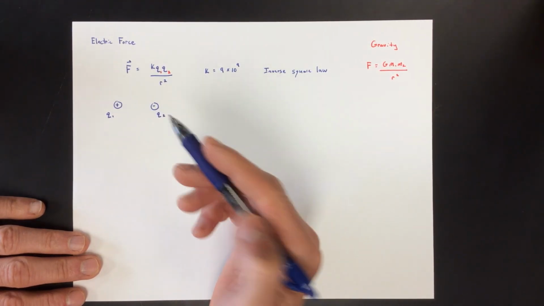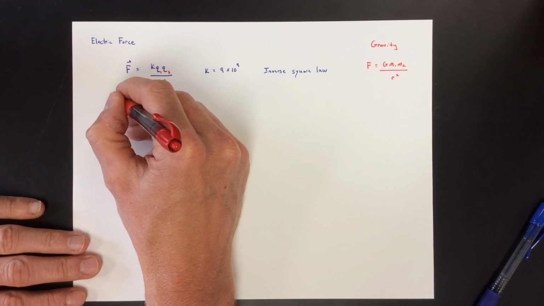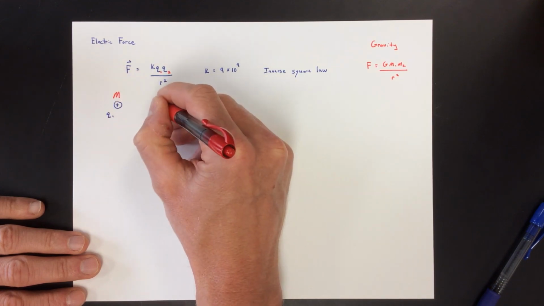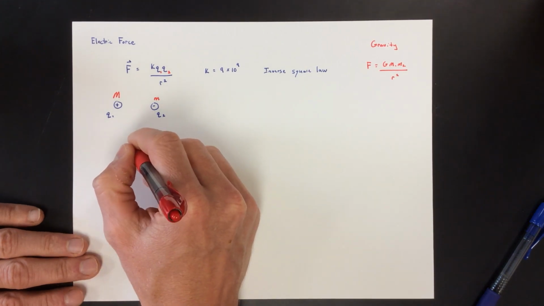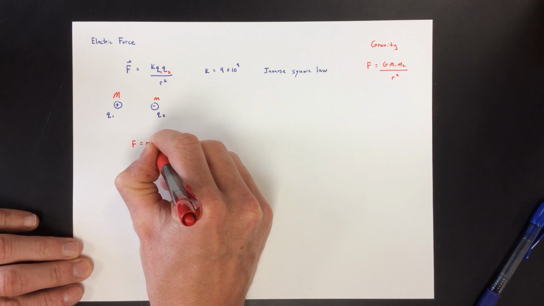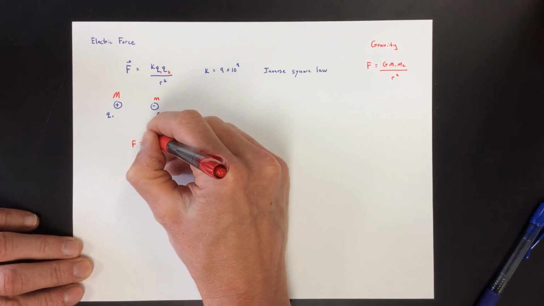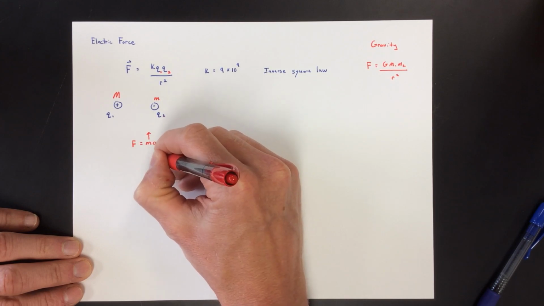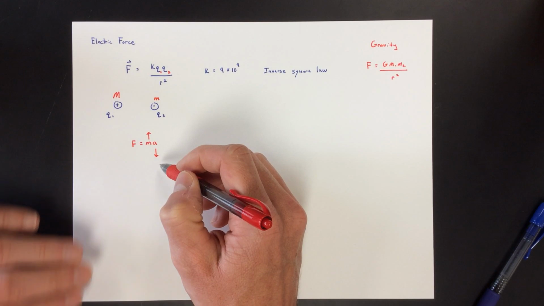Now, if, let's say, q1 is somehow much more massive than q2, then of course their acceleration wouldn't have to be the same, because if they both experience the same force but one has a much bigger mass, then it will experience a smaller acceleration.